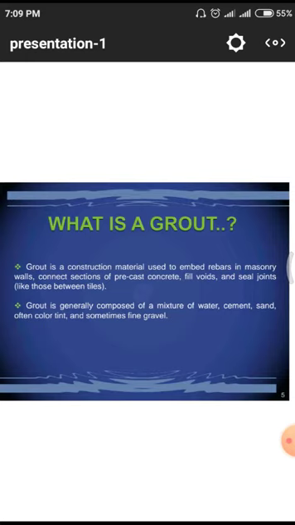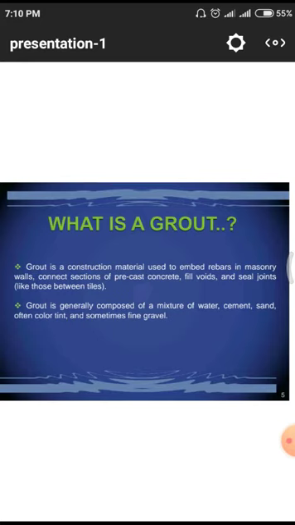First of all, it is a construction material, and grouting is necessary for masonry walls. Masonry means in building construction we use different masonry walls. After masonry construction is over, we have to go for plumbing work and electrical wiring. Whenever we install these plumbing lines and wires, some cracks will form in the structure.